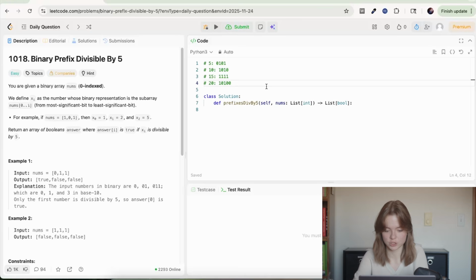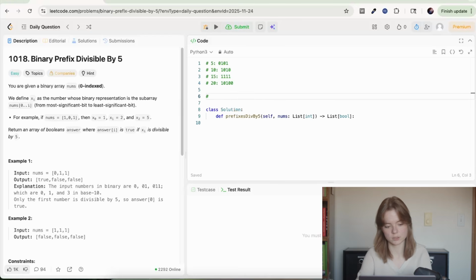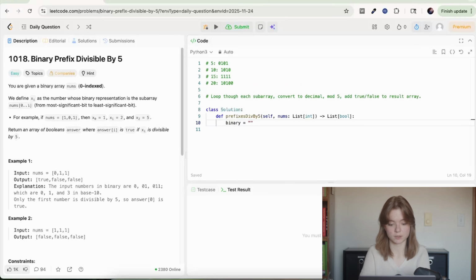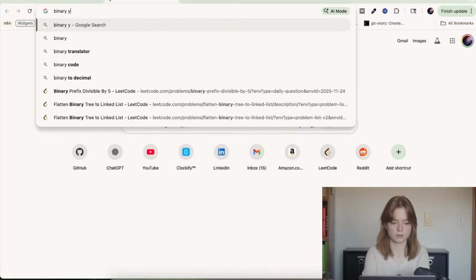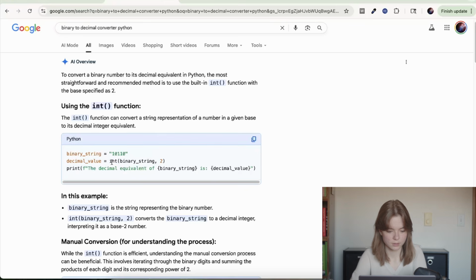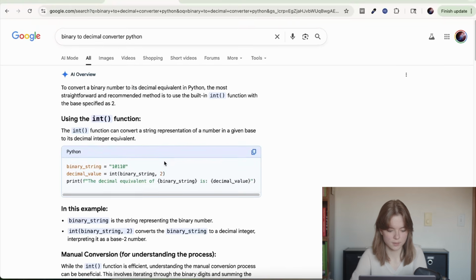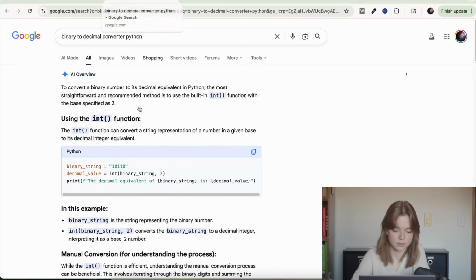So my first thought is just take each subarray, convert it into decimal, mod 5, and then decide. I mean, it is an easy problem. Probably shouldn't overcomplicate it. Okay, I'm gonna just write it out. So we're gonna make the binary be a string, and then, yes. I mean, I don't work with binary very often in Python, so good to know. Yes, so we want a string.